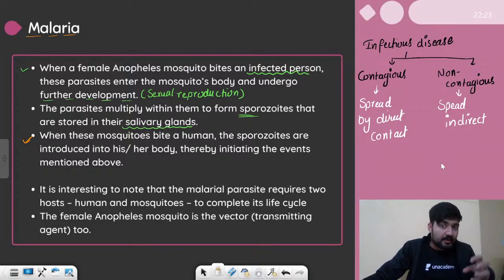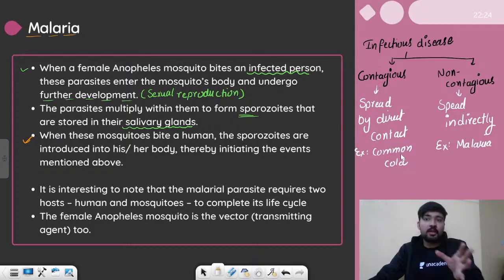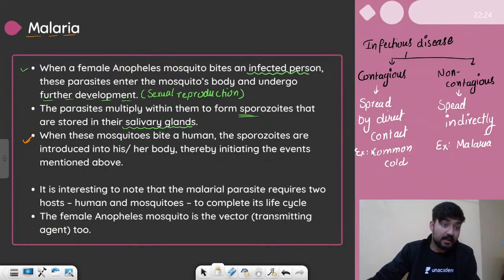It is infected with the agent, right? It can be a vector or it can be a non-living thing, right? So for non-contagious diseases, they spread indirectly, and the example can be malaria. So malaria is a great example, and the example of contagious disease can be common cold, right? It can spread from direct contact. So I hope that these two types of infectious diseases are clear. Let's move on.